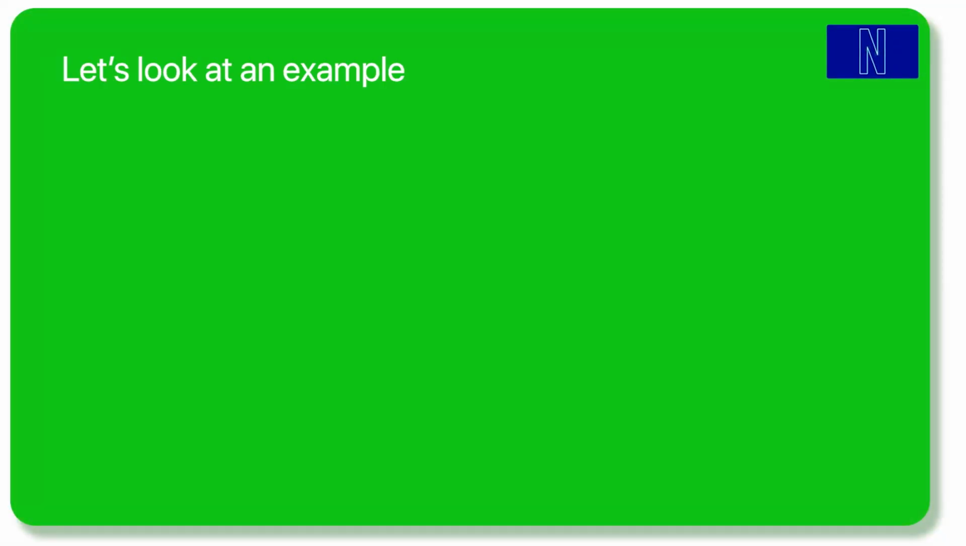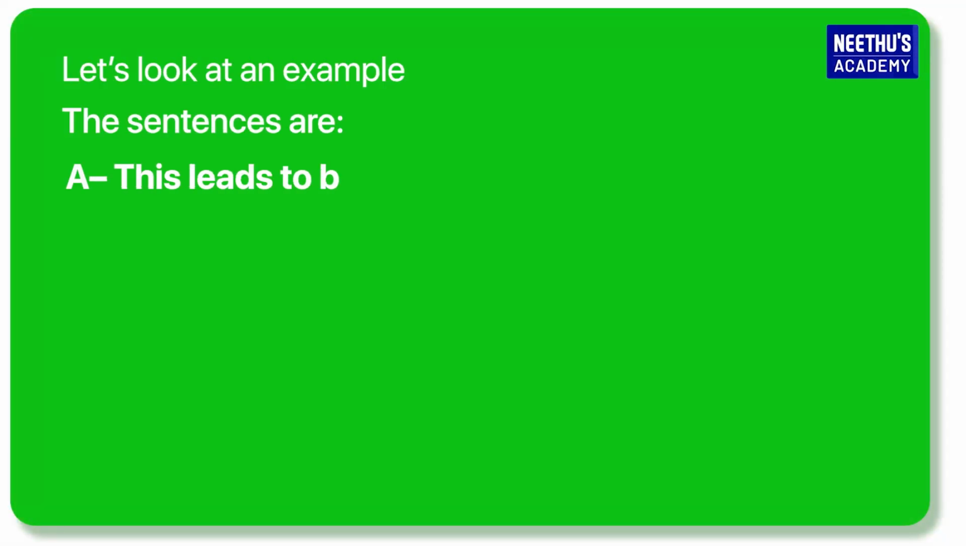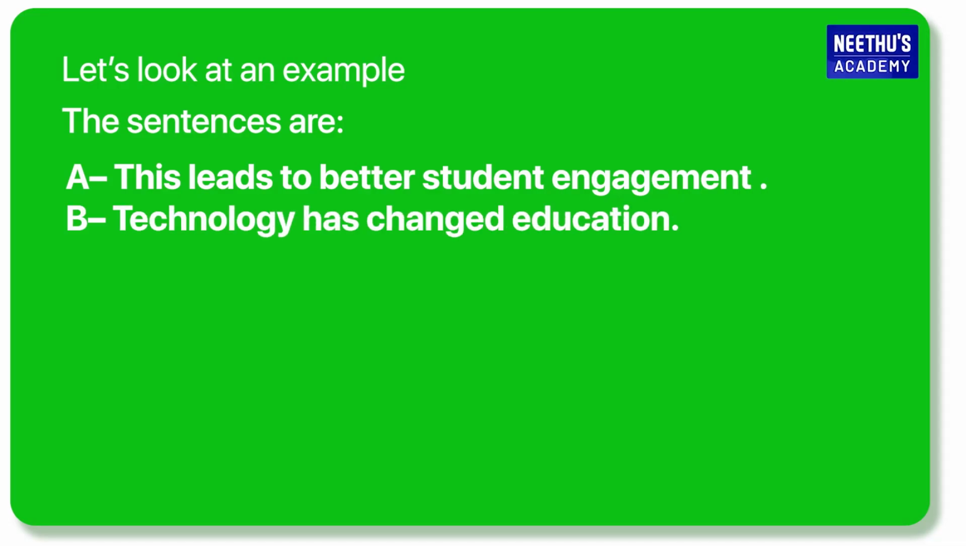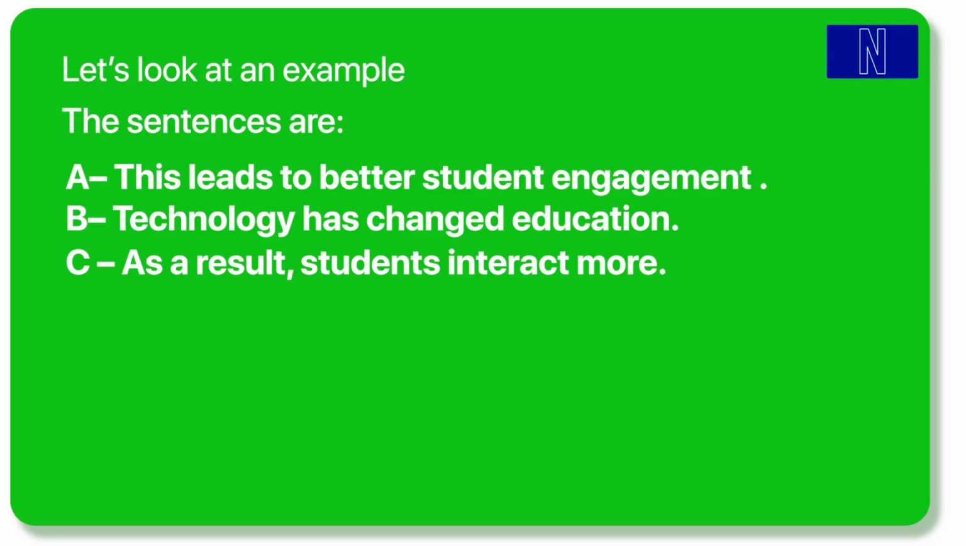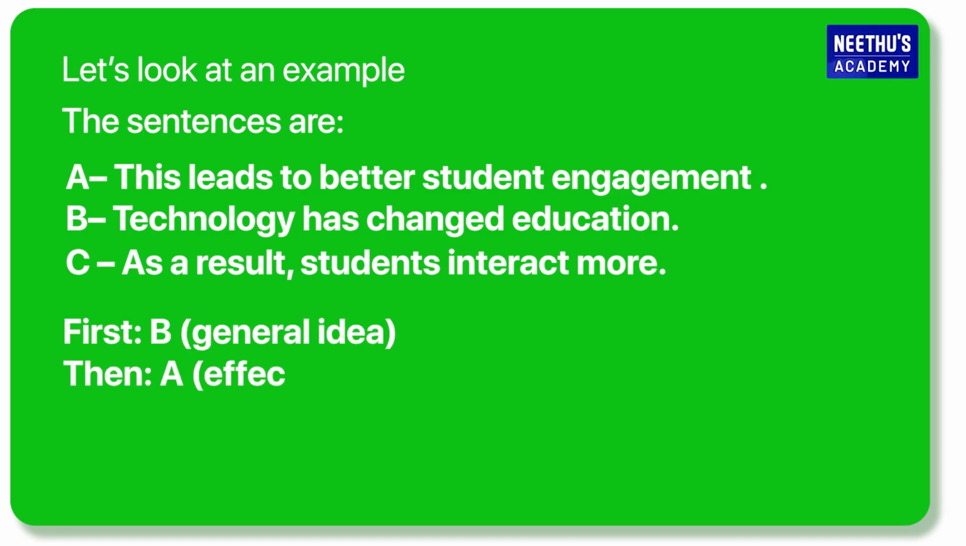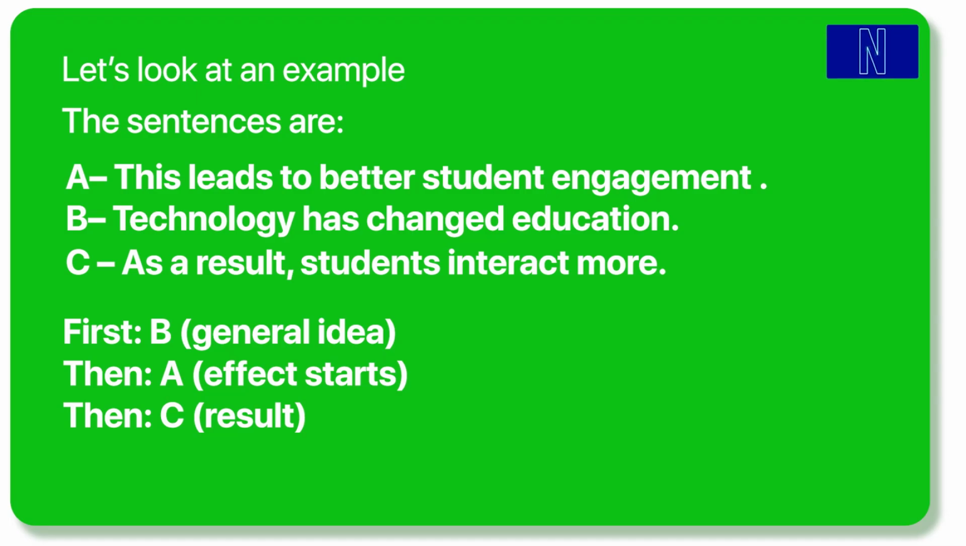Let's look at an example. The sentences are: option A, this leads to better student engagement. B, technology has changed education. C, as a result, students interact more. First, B is the general idea, then we have A, which is the effect, then we have C, that is the result. So the final order is B, A and C.